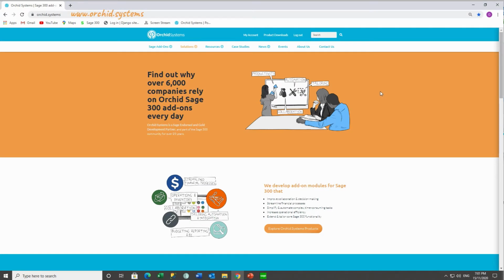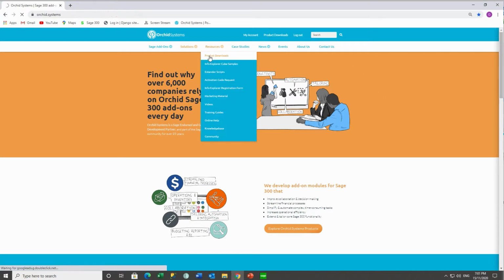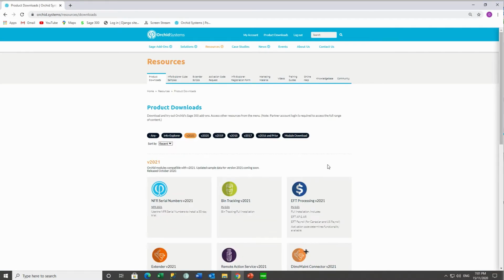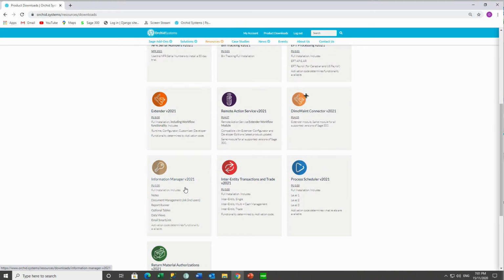Once you have logged in on Orchid systems, you can go to the product downloads, select the version you want, and then download Information Manager.